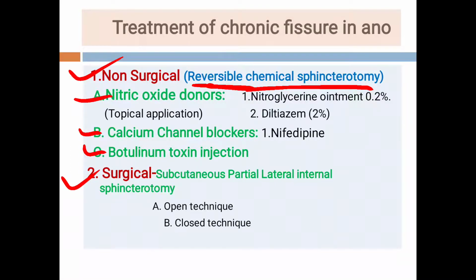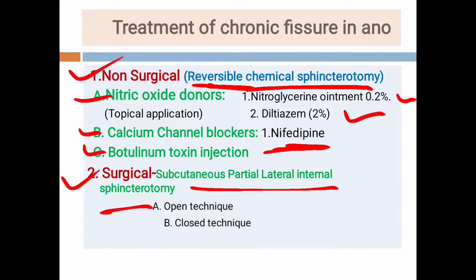In nitric oxide donors, we have nitroglycerin ointment 0.2%, diltiazem ointment 2%. In calcium channel blockers, we have the ointments containing nifedipine, and botulinum toxin injection, we have injection botulinum toxin A. And the surgical treatment is the subcutaneous partial lateral internal sphincterotomy. Again, it has open and closed technique.